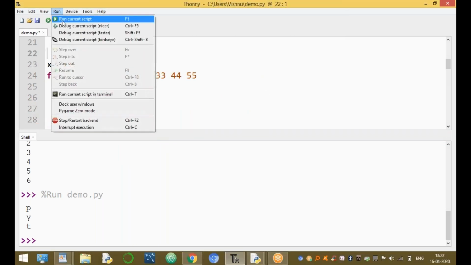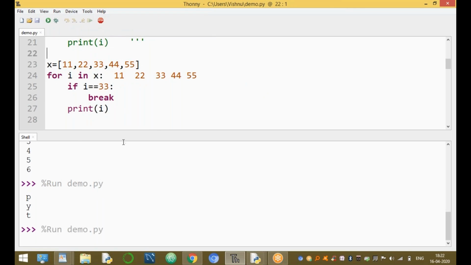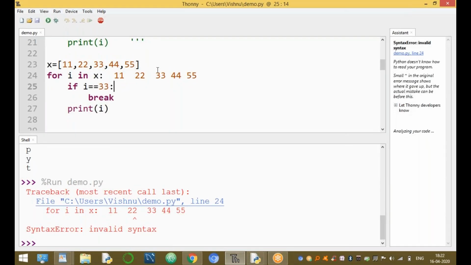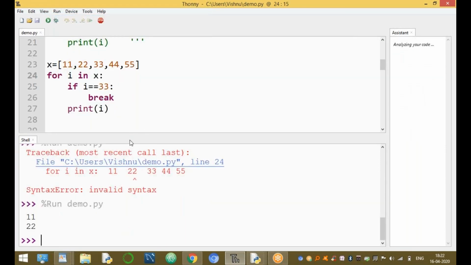Run this module: go to run, press F5 or run current script. Here the output shows errors. Run the module again. The output is only 11 and 22.